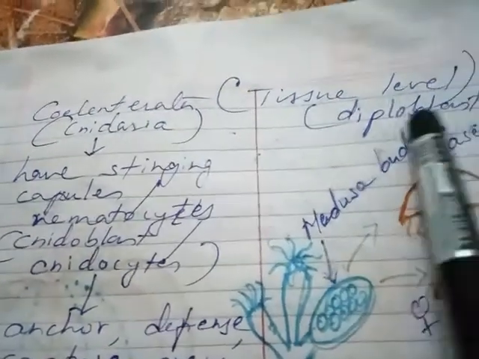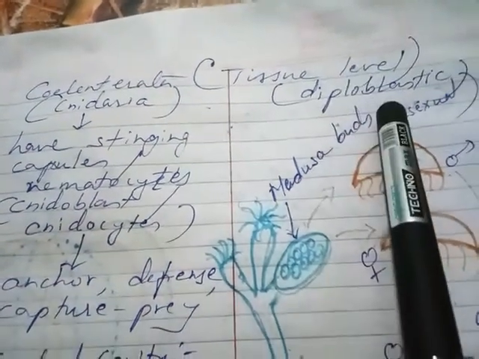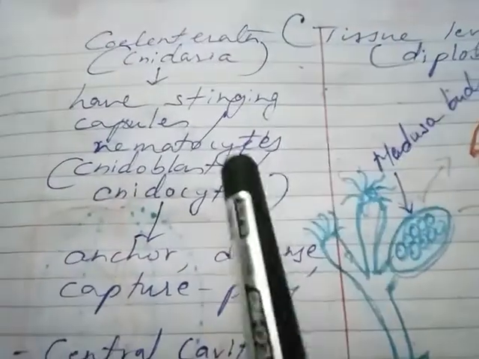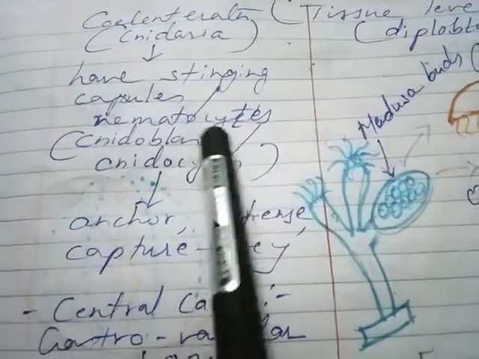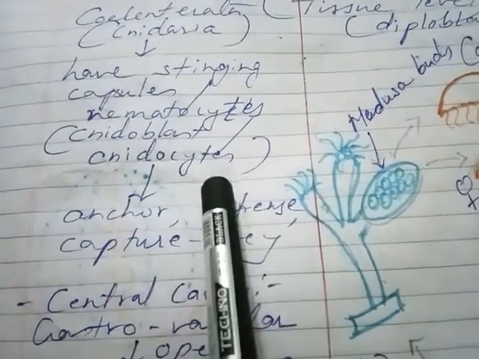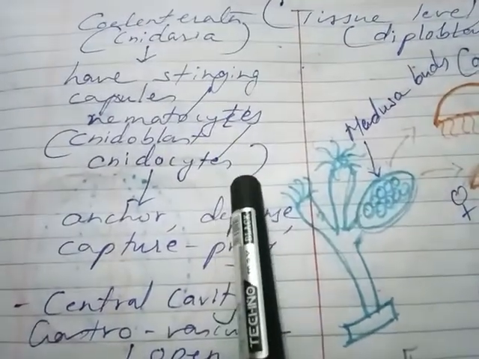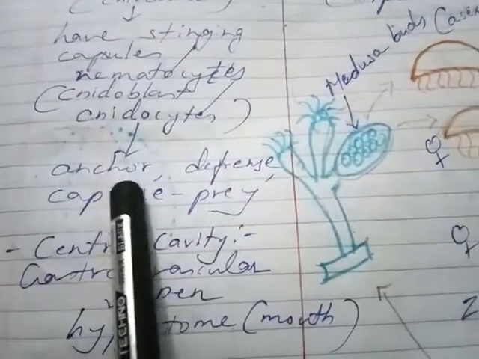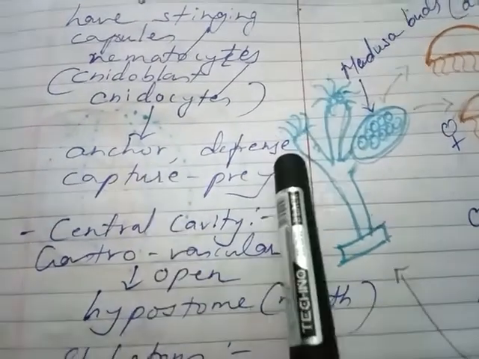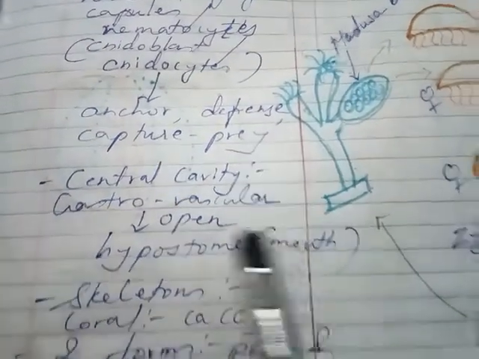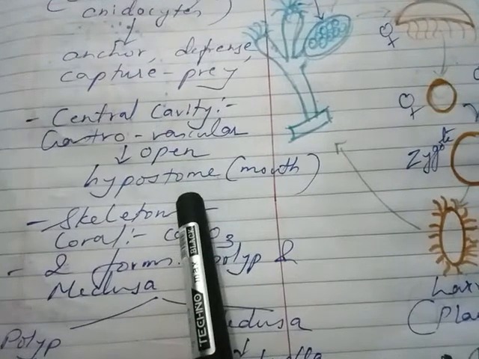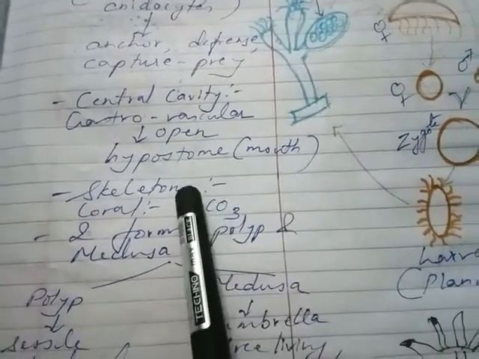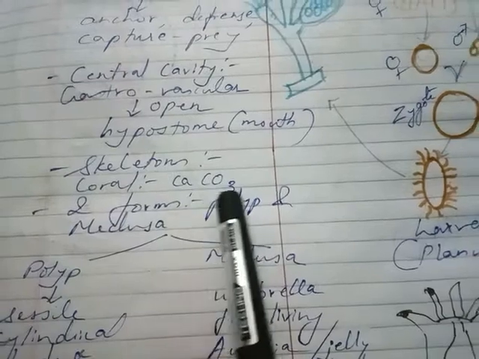Next is Coelenterata, also called Cnidaria. Now it is tissue level of development, but it is diploblastic. Only ectoderm and endoderm are present. Now they have stinging capsules or nematocysts, which have cnidoblasts or cnidocytes. These cnidocytes are present near the mouth or on the tentacles, and their function is to help anchor the organism, for defense purposes and for capturing prey. Here the central cavity is called the gastrovascular cavity, which opens to the outside through the hypostome, that is the mouth. And the skeleton, in the case of corals, is made up of calcium carbonate.